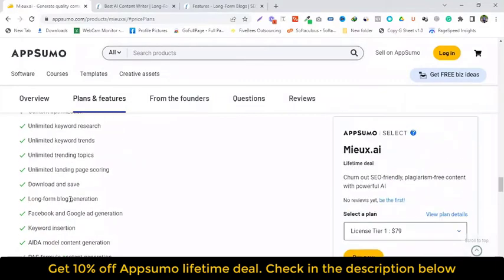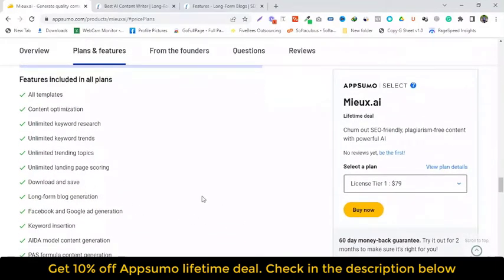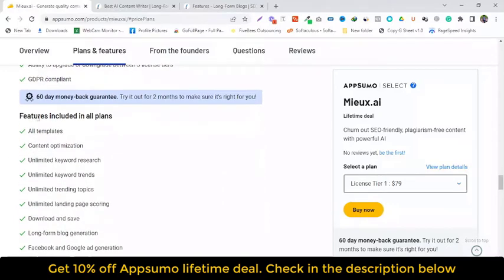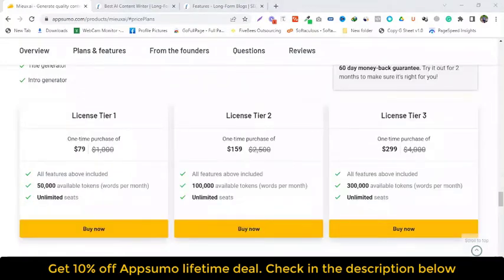Features included in all plans. All templates. Content optimization. Unlimited keyword research. Unlimited keyword trends. Unlimited trending topics. Unlimited landing page scoring. Download and save. Long-form blog generation. Facebook and Google ad generation. Keyword insertion. AIDA model content generation. PA formula content generation. Amazon ad generation. Title generator. Intro generator. AppSumo offers 2 pricing plans.